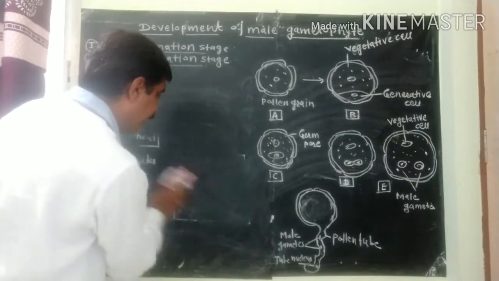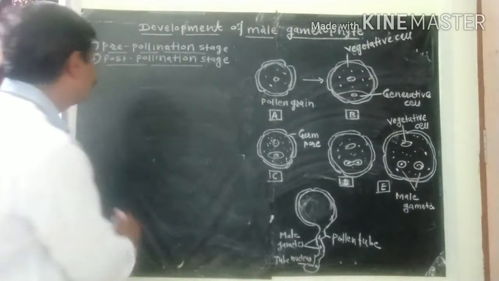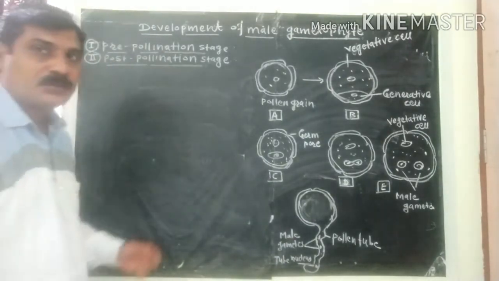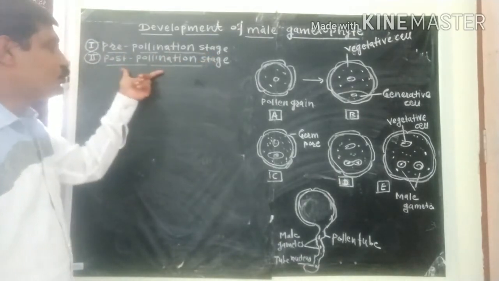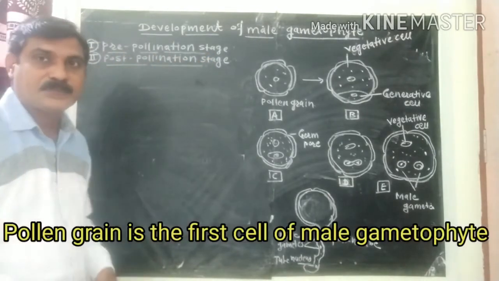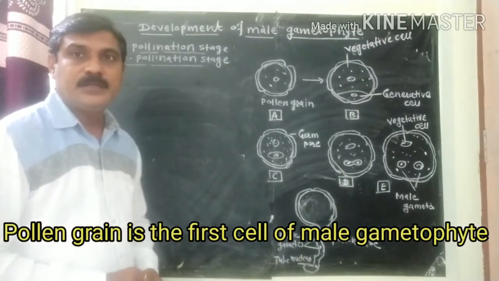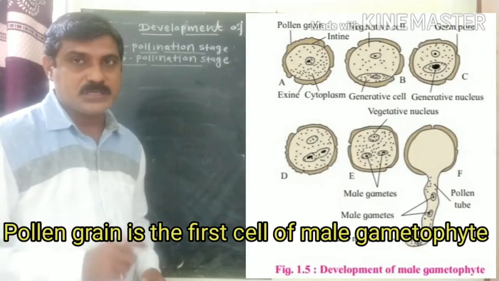Development of male gametophyte comprises 2 stages, that is the pre-pollination stage and the post-pollination stage. What happens in the pre-pollination stage?